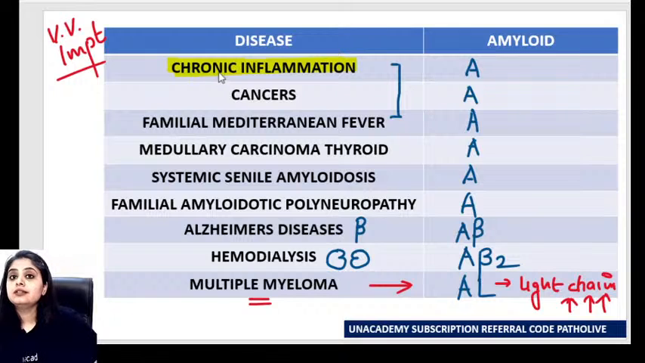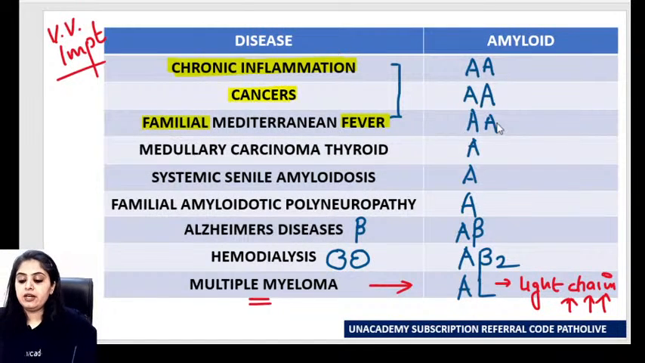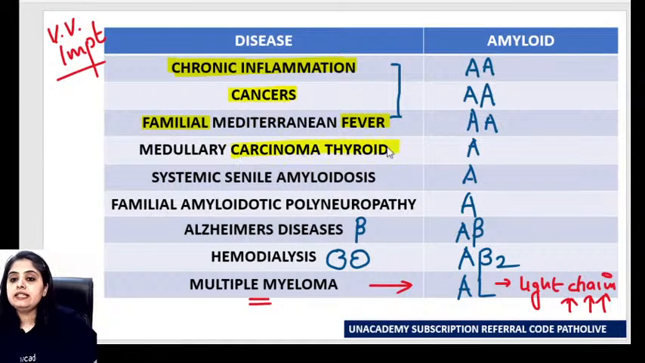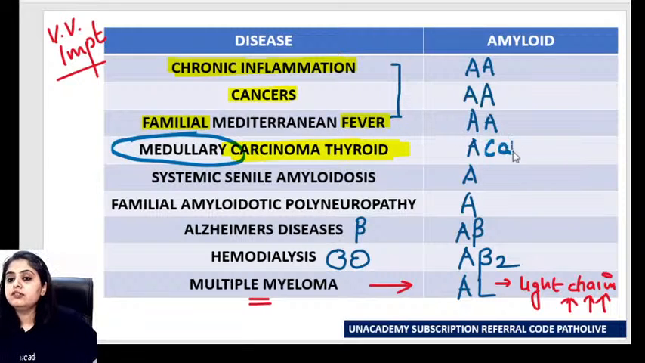Second, when I'm dealing with cancers, for example, renal cell carcinoma, Hodgkin's lymphoma, or someone has a familial Mediterranean fever, all of you are right. In all of these situations, A type of amyloid is what is going to be there. Done. Now let's come to the only thyroid cancer which has amyloid. The only thyroid cancer with amyloid is medullary carcinoma. And what is that amyloid? I think everyone knows. ACAL, because medullary carcinoma shows you what?